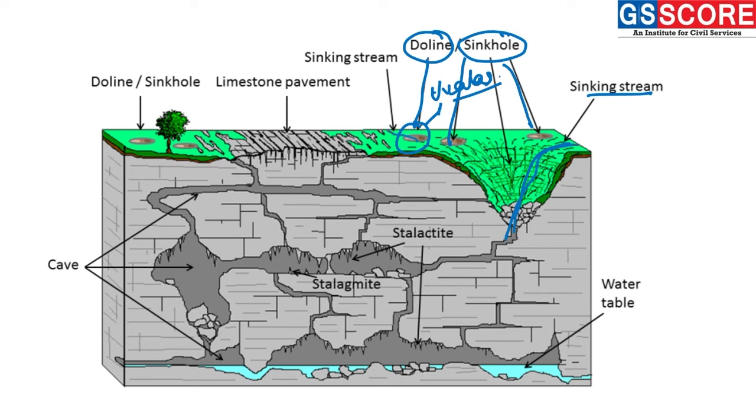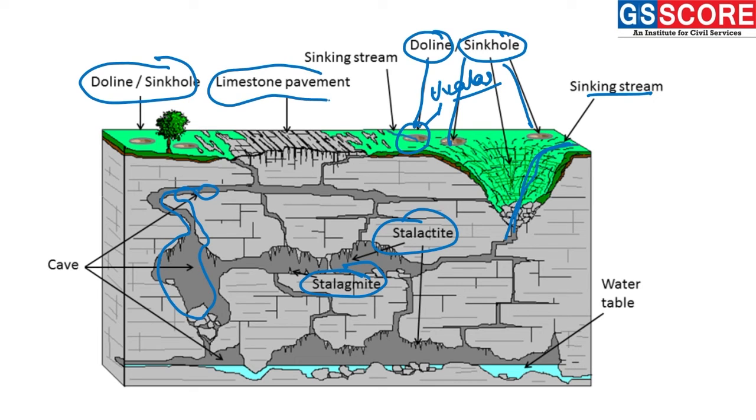It becomes an uvalas. Then towards the lower part, we can see there is formation of cave. There is formation of stalactites, stalagmites. We can see doline and sinkhole, and at the later part there is formation of limestone pavement. We can see the topography of this limestone pavement, it is kind of rough. It is ununiform. So this is the formation of the various landforms associated with the karst topography.